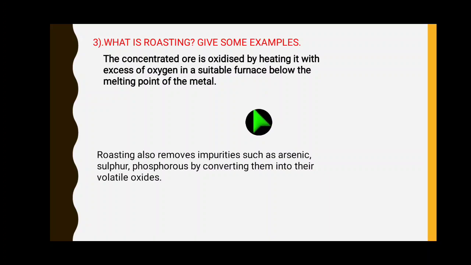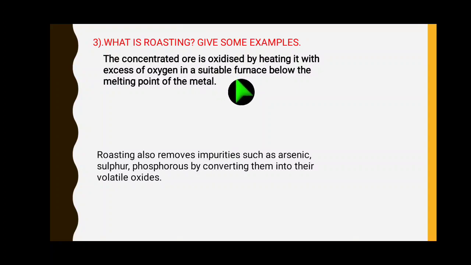Question number 3. The conversion of ore into oxides, the first step: if you want to convert the ore into oxide, first you have to do this. So, what is that? Roasting. Initially we have to roast the ore.